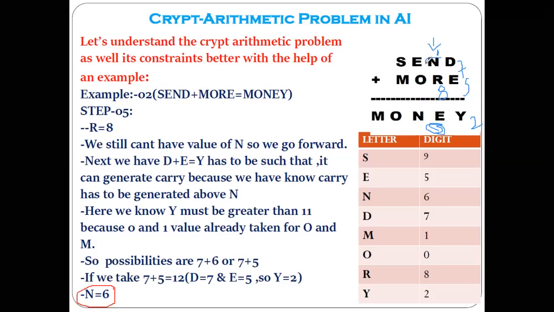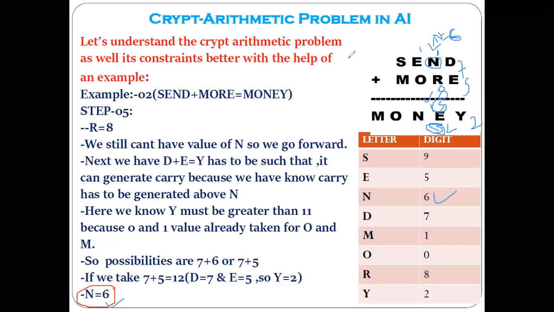So value of N must be such a value that if we add 1 and 8 to it, we should get the result as 15. Only then can we have the value of E as a 5. So if you take the value of N as a 6, then only we can get the result here as 15. And that 15 indicates 5 as a value of E and 1 as a carry generated over the E. And so here we'll get the value of N as a 6.